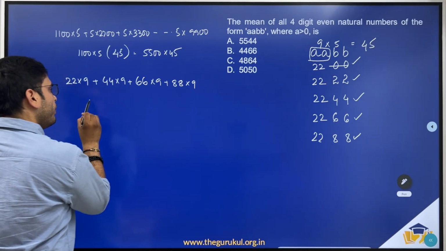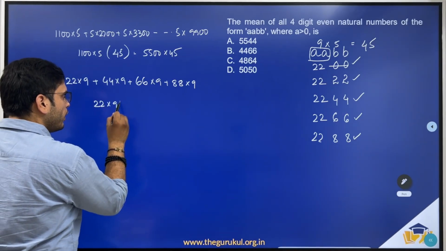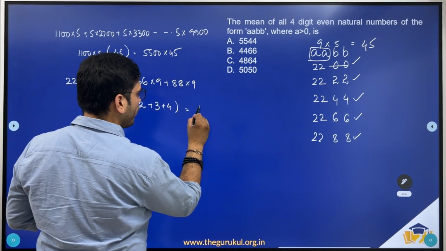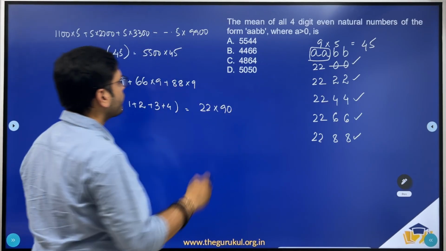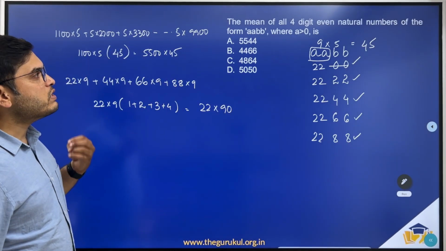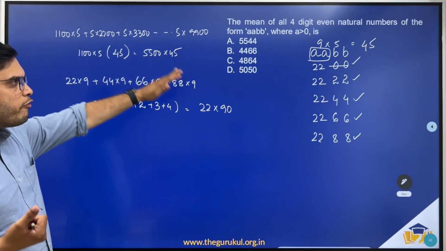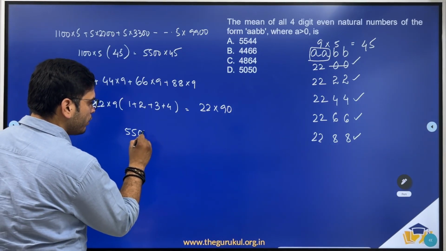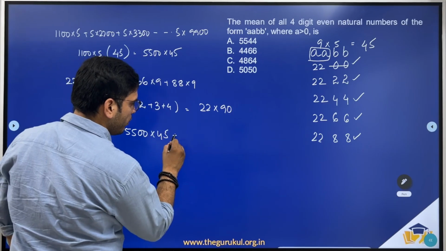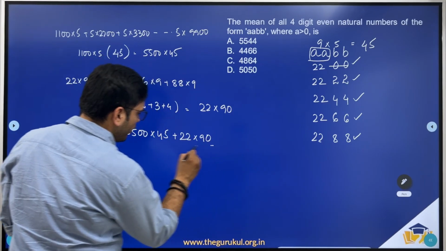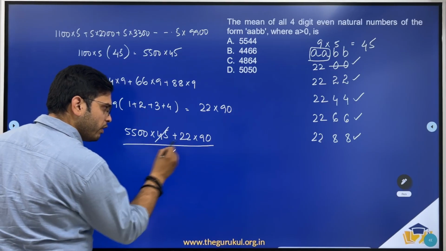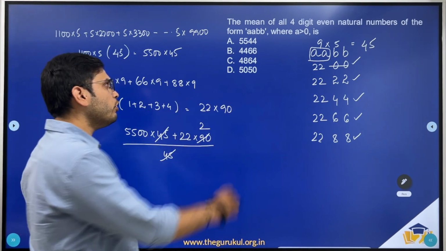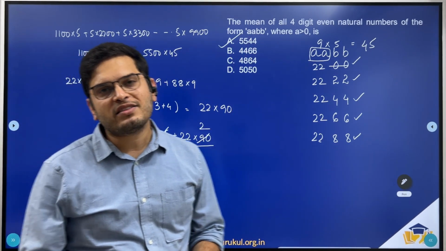Done. So that would be, if I take 22 into 9 common, then you have 1 plus 2 plus 3 plus 4. Now this is 10. So we have 22 into 90. Right? Now what was asked? Average is nothing but sum of all these by total number of terms. We have 45 numbers, so we'll be having 5500 into 45 plus 22 into 90 by 45. Now I can cancel 45 and 45 twos. So 5500 plus 22 into 2, 44. 5500 plus 44, 5544 should be the answer to this question.